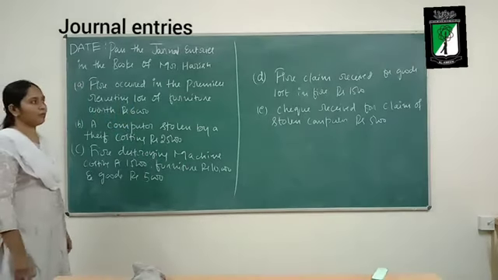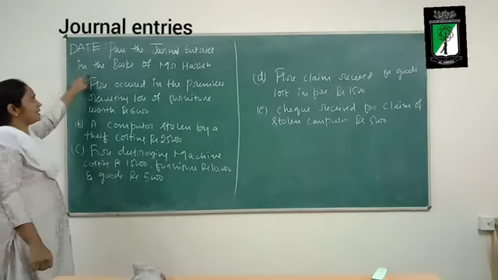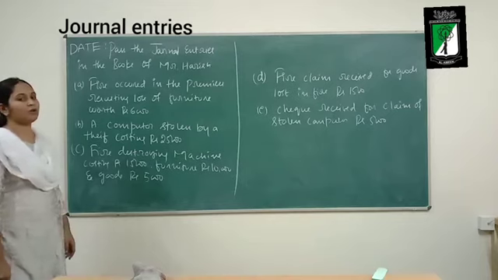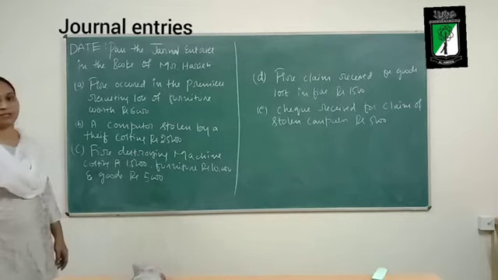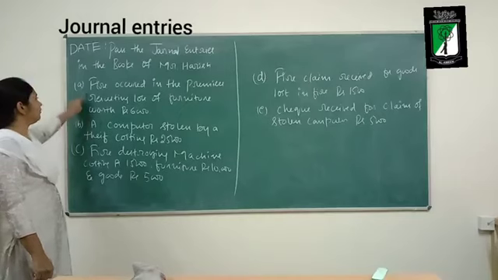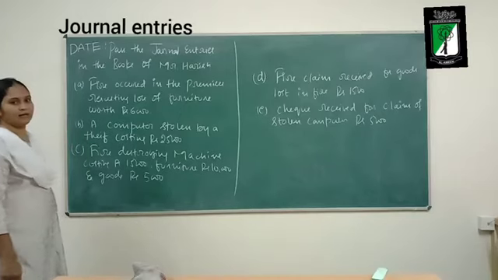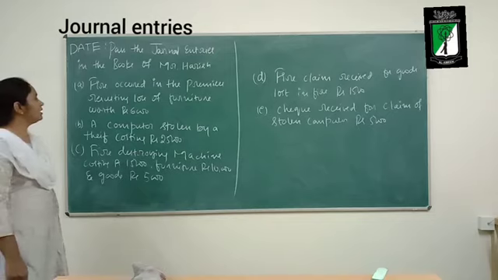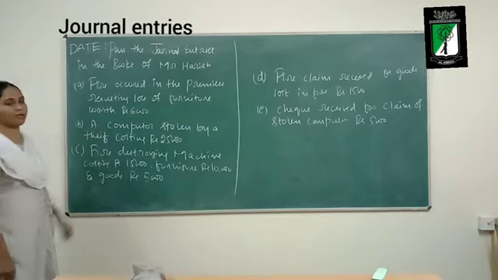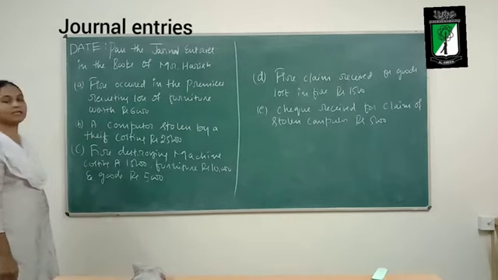So I want every one of you to take down the question. Pass the journal entries in the books of Mr. Harish. First transaction: fire occurred in the premises resulting in loss of furniture worth rupees 6,000.